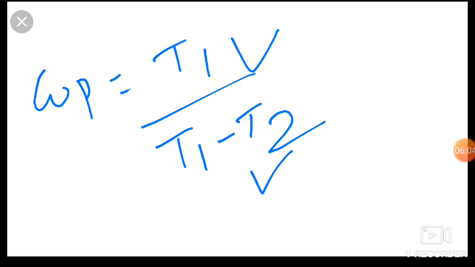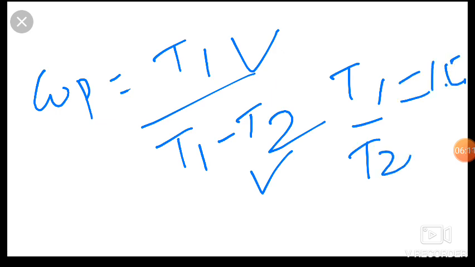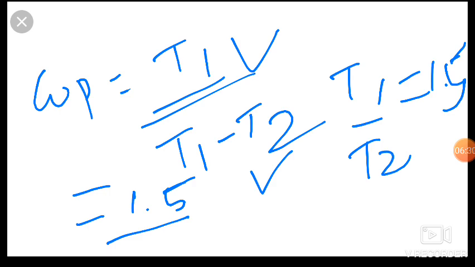Friends, here given in question, T1 upon T2 is equal to 1.5. Friends, this is the ratio of higher temperature to lower temperature given in the question. So friends, we will put the value T1 upon T2 is equal to 1.5, and first of all we are dividing this whole equation by T2. Okay friends, we are dividing up T2 and in down also T2.